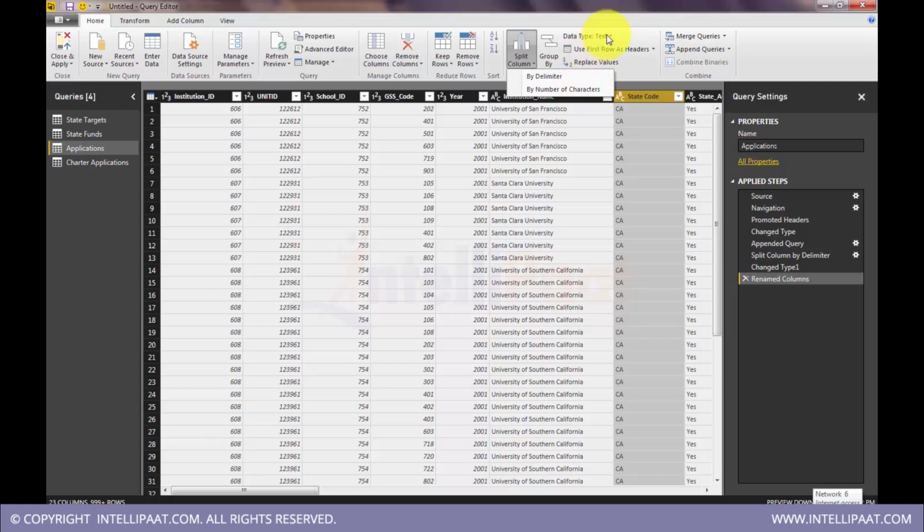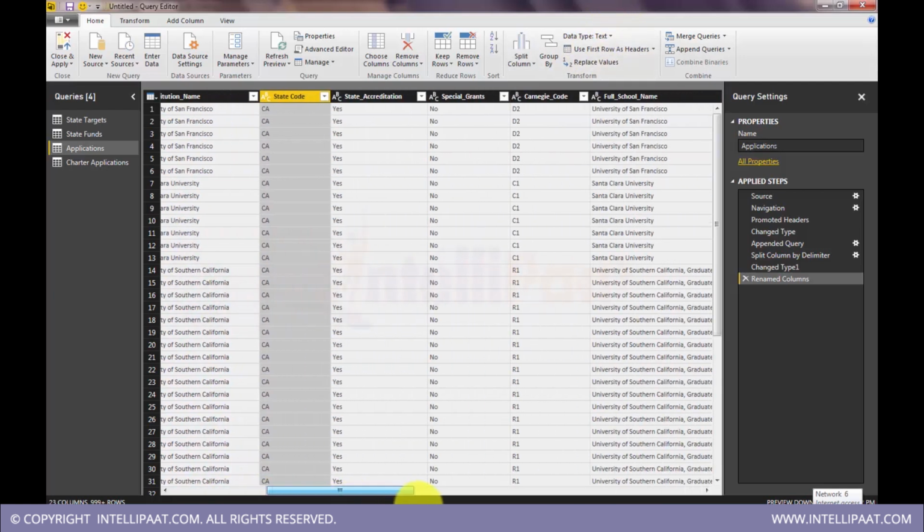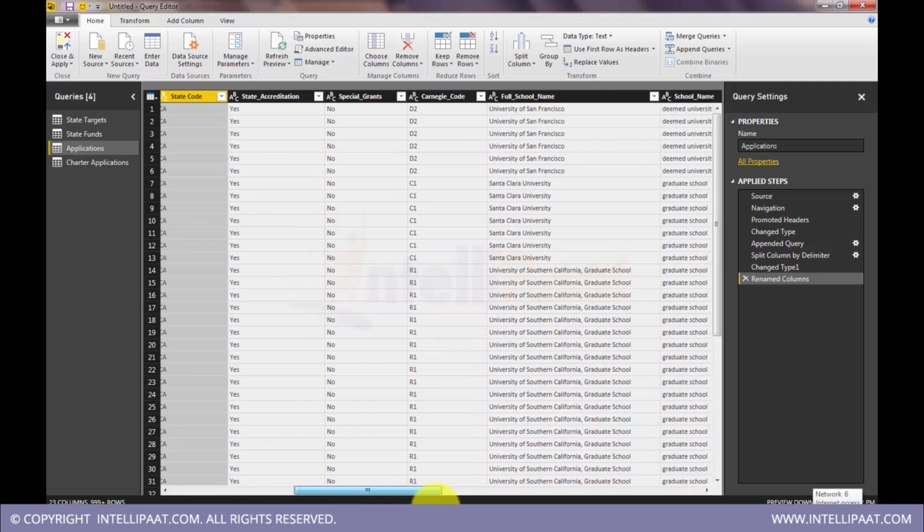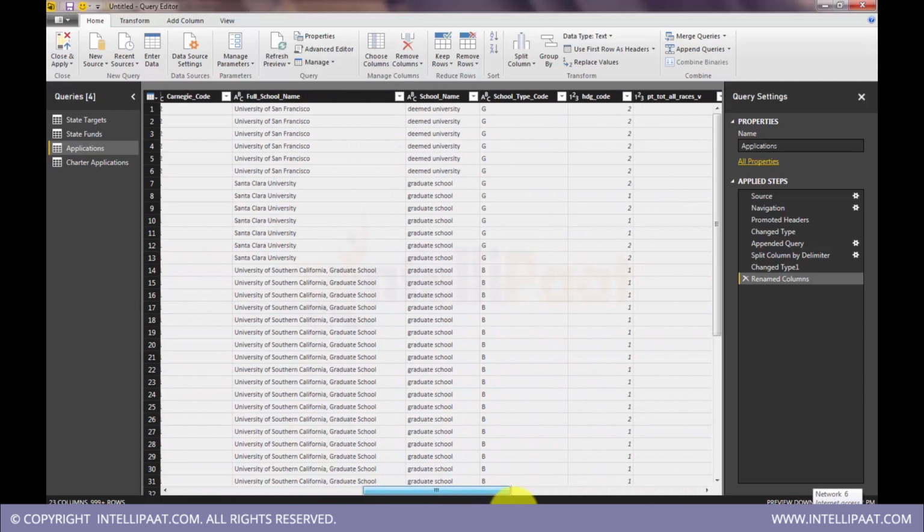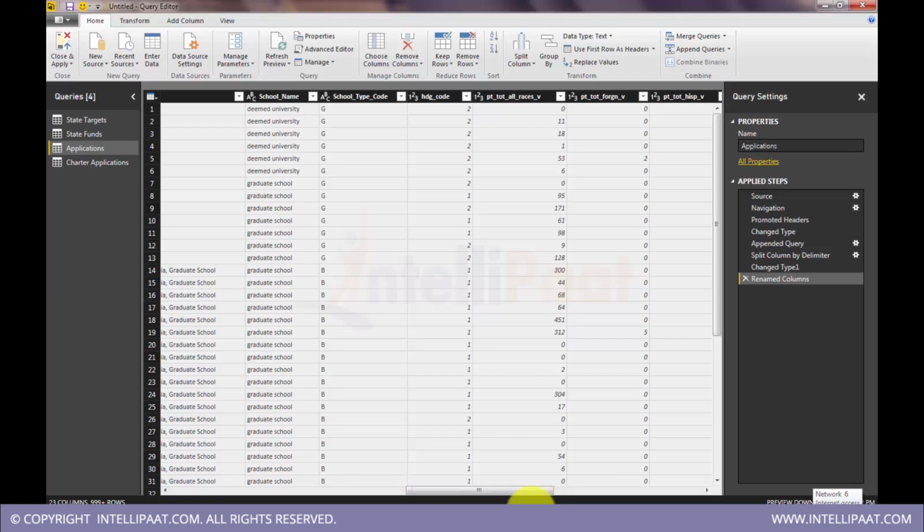We can do more text operations. You see the school name, it's all in small letters, right? Let's increase the readability of this column. Select this. There are more transformations.